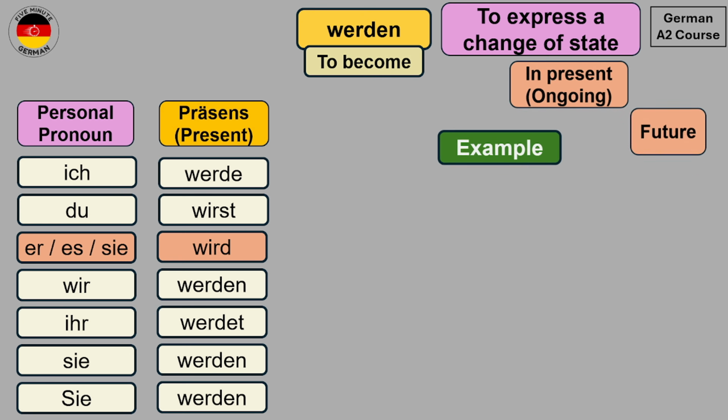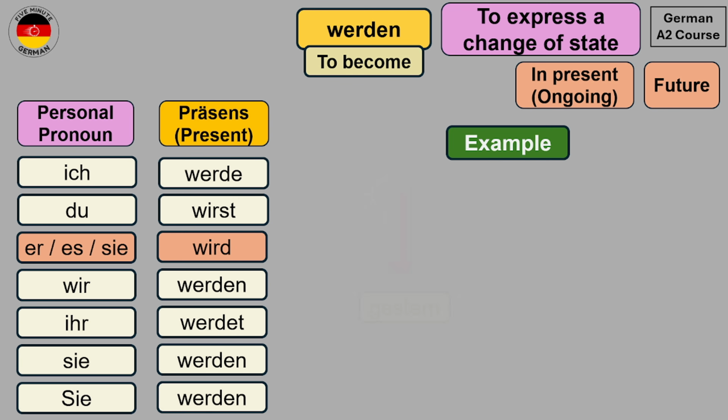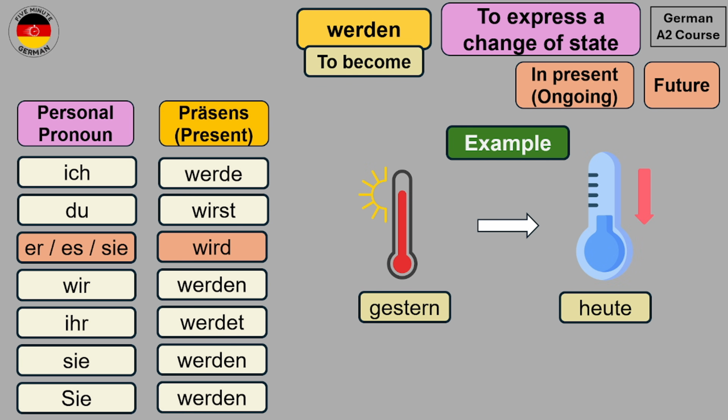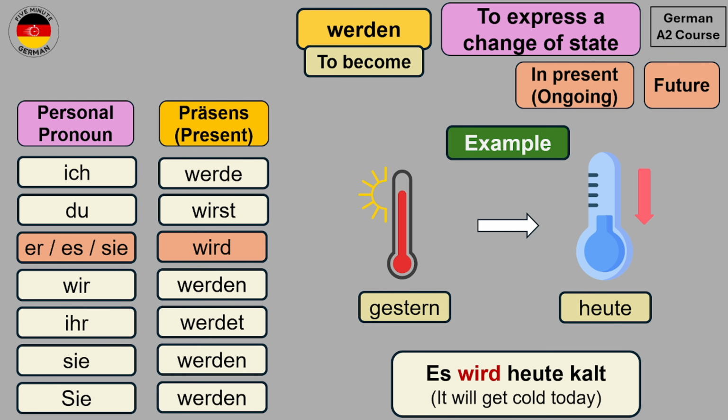Now let's take a look at another example. Suppose that yesterday, or gestern, it was really hot, and today, or heute, the forecast is that it will get cold. So this is again a change of state. We can describe this with werden as: Es wird heute kalt. It will get cold today. So you see how we have used werden again to show the change in temperature.